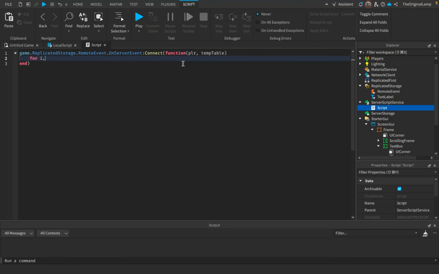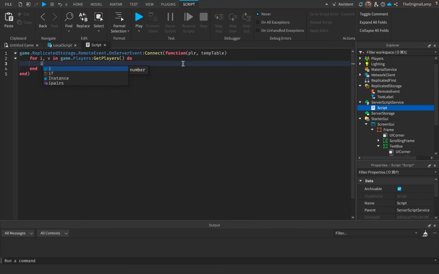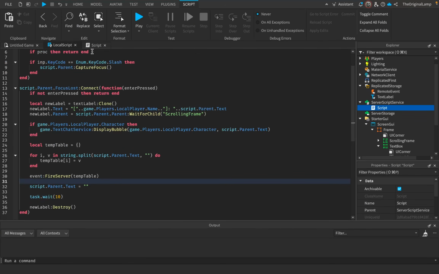I'll say for i, v in game.Players:GetPlayers() do. If v, which is the player we're looping through, is equal to the player who initially sent the message, then continue end. Continue just means we're going to skip to the next loop, right? So we don't want to send this to our player because our player will already do it for themselves, right?